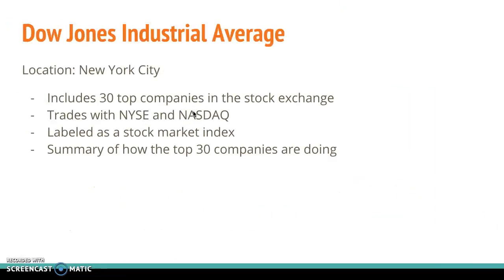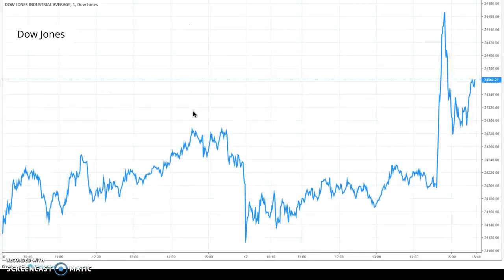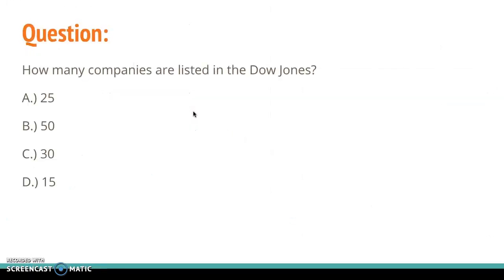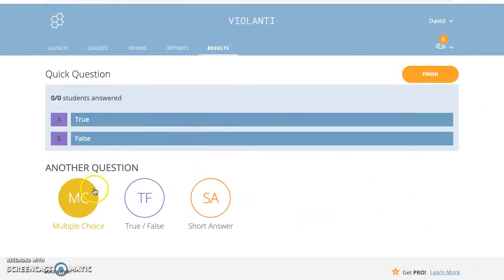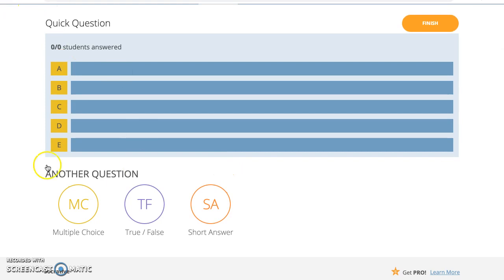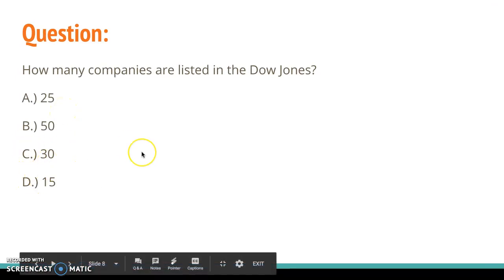Then we go back to this, and we go down to the Dow Jones. It includes the 30 top companies in the stock exchange. That's what I'm wanting them to get from this slide. This is a picture of it, and then I would prompt them with a question again to keep them involved. How many companies are listed in the Dow Jones? I have my options A, B, C, or D. For this answer, I could go to multiple choice and prompt students to answer right here. The answer I have was C, it's 30.